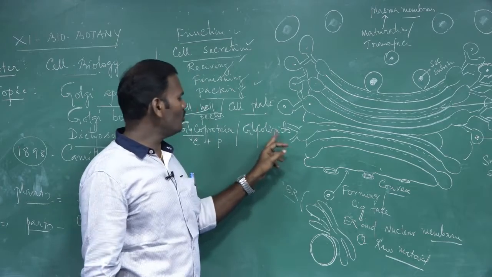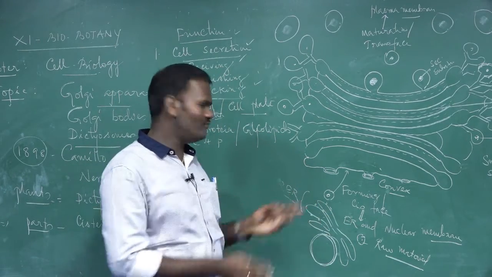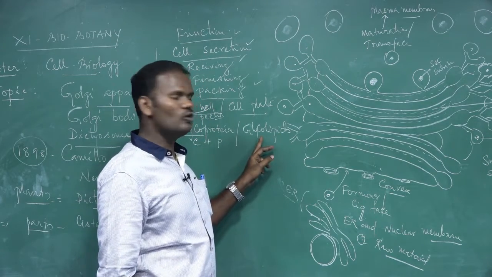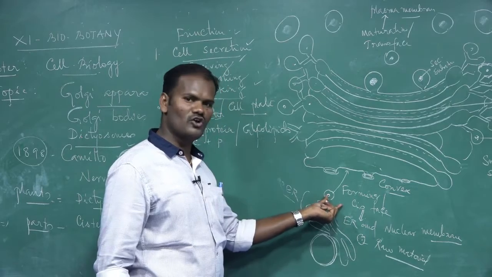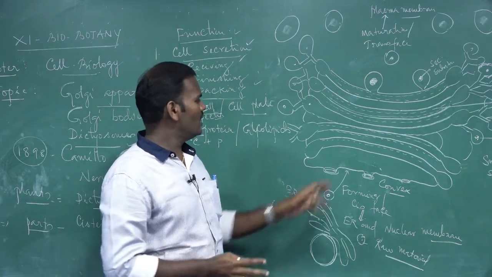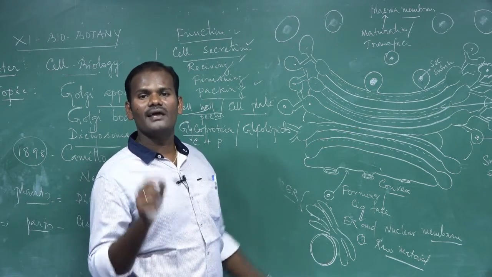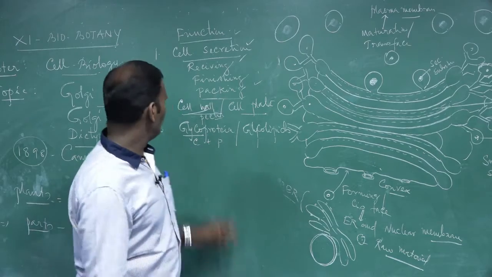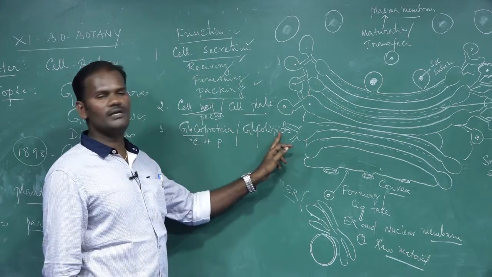Similarly, glycolipids: lipids and proteins coming from the endoplasmic reticulum are linked together to form a complex structure by the Golgi apparatus, by this process called glycosylation. So it is involved in the production of glycoproteins and glycolipids.